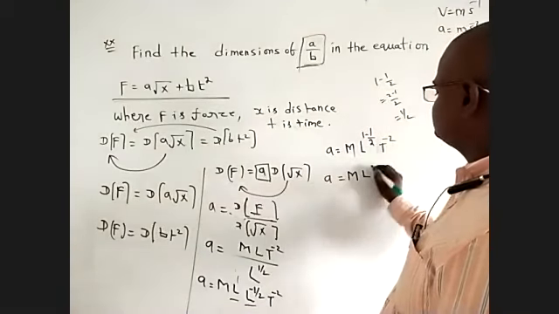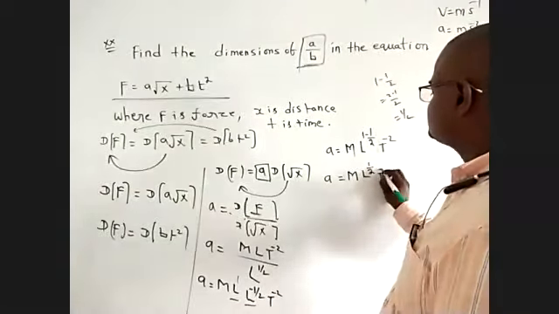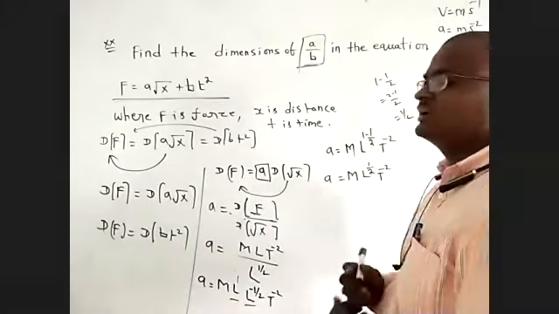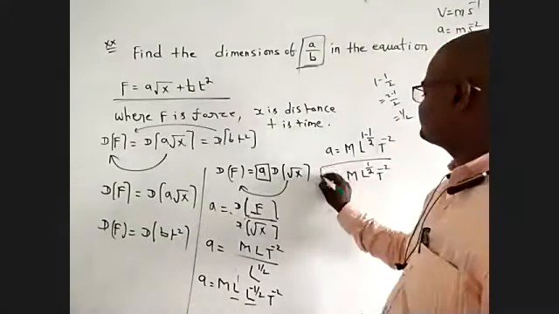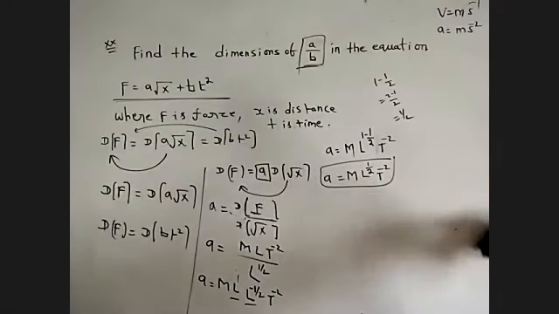So a is equal to M L power of 1 by 2 T power of minus 2. This is the a value. Keep it in your mind.